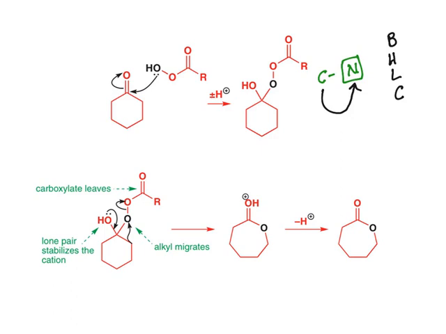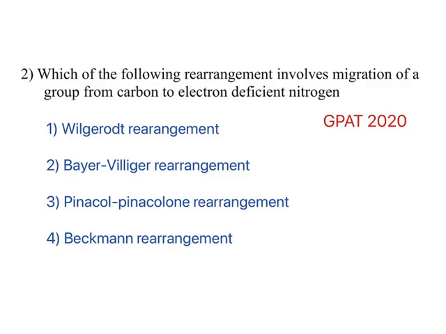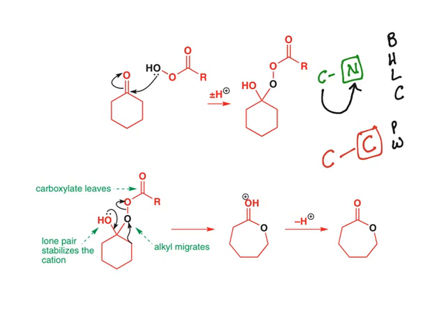Now after that, what have we seen? A group migrates from carbon to electron deficient carbon. What are the examples we have seen? Pinacol-pinacolone, and then the Wolff reaction. Another reaction you will see in the options is Wagner-Meerwein. Wagner-Meerwein is also an example of carbon-carbon migration. Now, the last one: a group migrates from carbon to oxygen, electron deficient oxygen. The example is the Baeyer-Villiger reaction. So, these are all the rearrangement reactions.